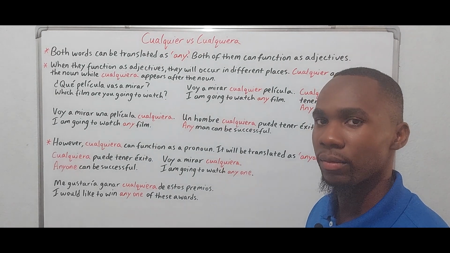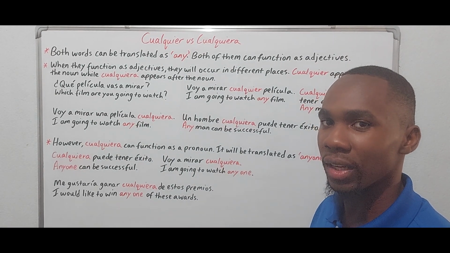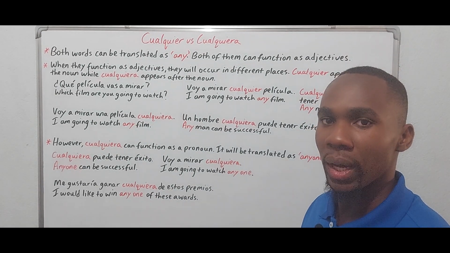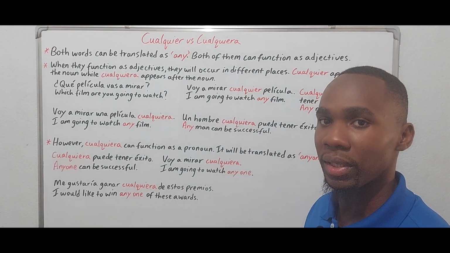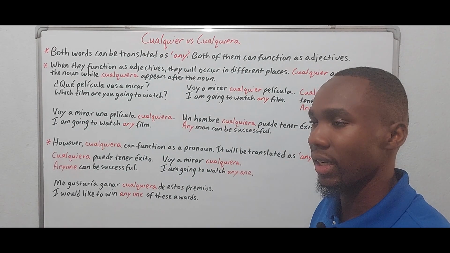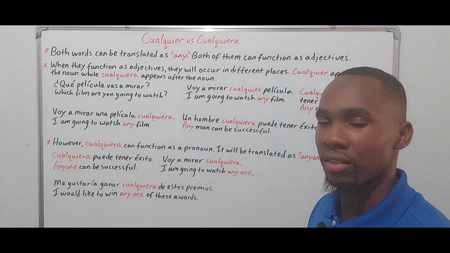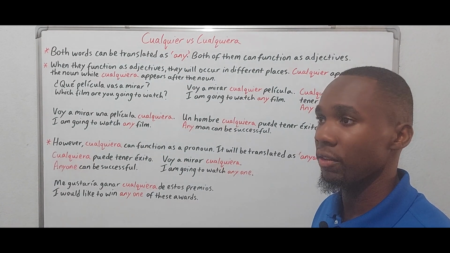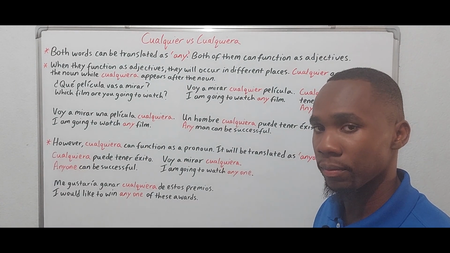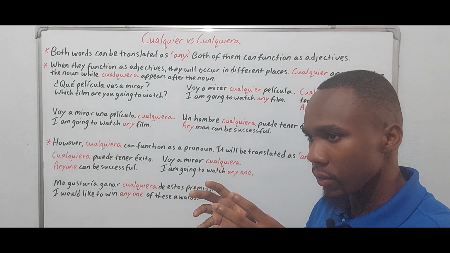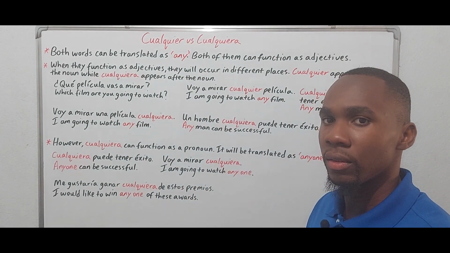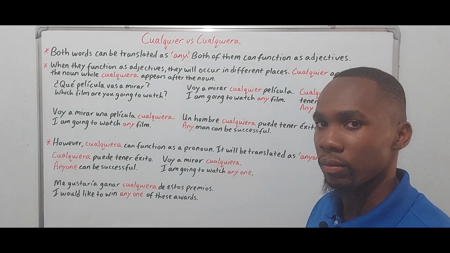It's an insult. So please don't call anyone un cualquiera or una cualquiera. Please don't do that. Because we're saying that that individual has very little relevance or that individual is not important, right? So you see, in that context, it is an insult.